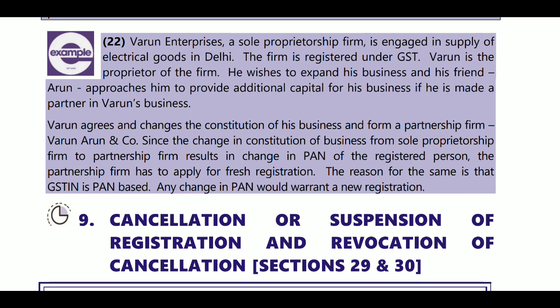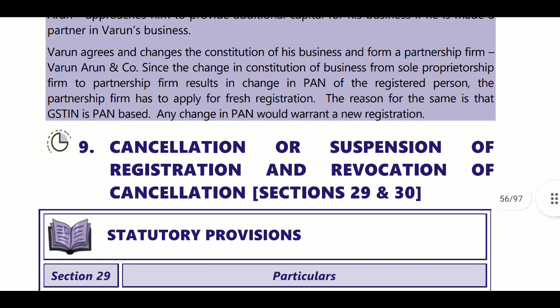Here, the constitution was changed from sole proprietor to partnership firm, but this is not a case of amendment, because here the PAN information is changing. The partnership firm has to apply for fresh registration. It is not allowed as an amendment. It must get a fresh registration. The reason is that GST is PAN based. Any change in PAN would warrant a new registration. This is section 28.